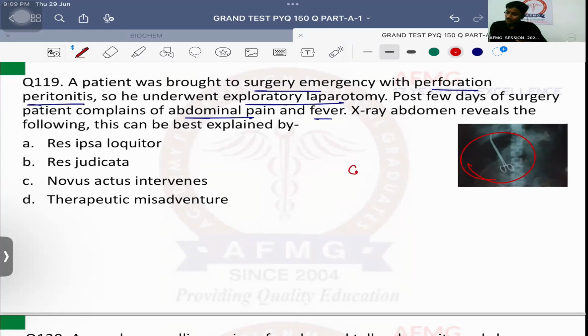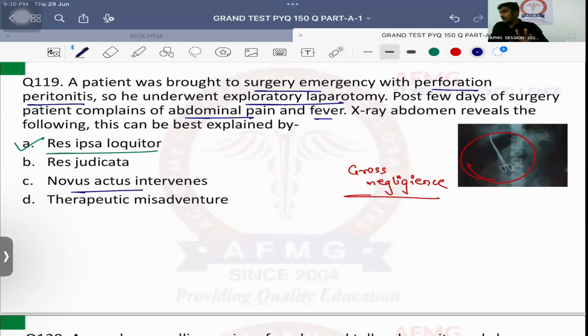This is a case of gross negligence or criminal negligence, definitely. Here, do we need any proof? No, nothing is required. That means the fact speaks for itself, or the evidence speaks for itself. That is nothing else but res ipsa loquitur. Res judicata is nothing but the things are already decided. Novus actus interveniens means you performed a new act due to which there was some complication.